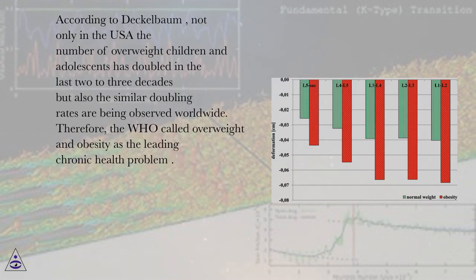According to Deckelbaum, not only in the USA the number of overweight children and adolescents has doubled in the last 2 to 3 decades, but also similar doubling rates are being observed worldwide. Therefore, the WHO called overweight and obesity the leading chronic health problem.